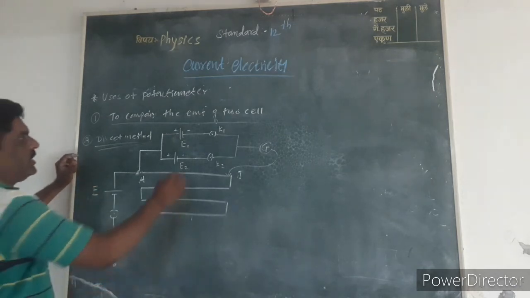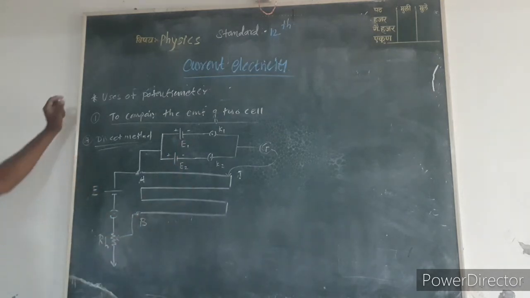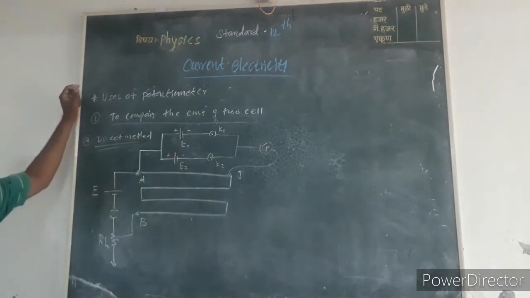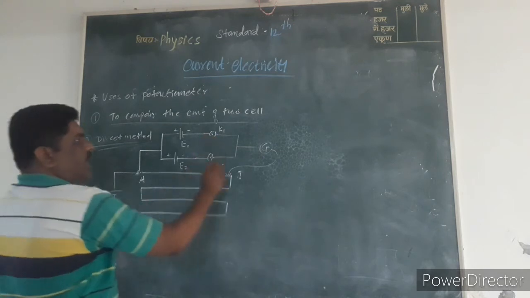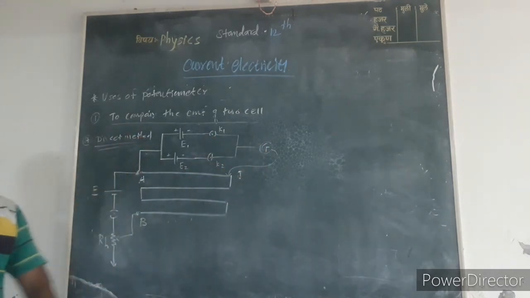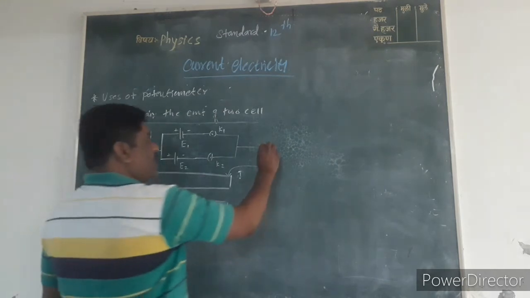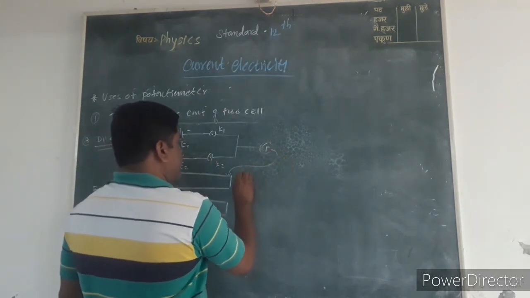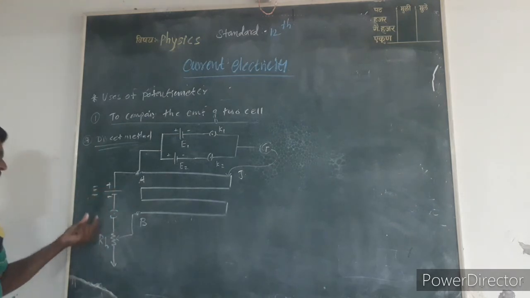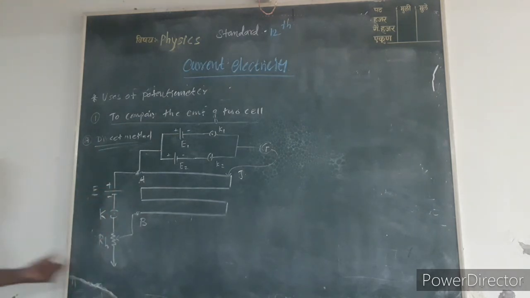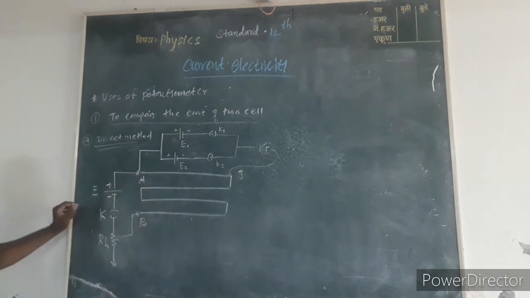The two cells whose EMFs are E1 and E2 are connected at a terminal, and another terminal of these two cells is connected to two keys, and the next end of both keys is connected to one terminal of the galvanometer, and the other terminal of the galvanometer is connected to the jockey. The cell E, key K and rheostat RH are connected in series across the potentiometer wire AB.